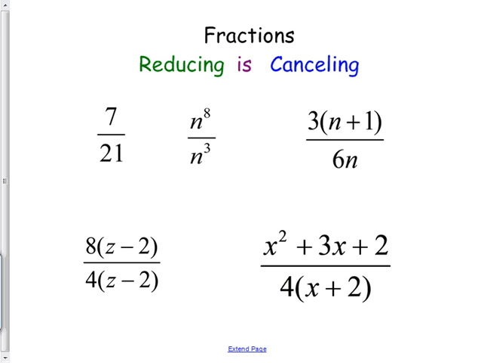All right, moving on. If you're dealing with fractions, you have to be able to reduce and cancel. We talked about this a little bit yesterday. I want to see if you caught on to it. If I have 7/21, can I reduce that? Yes. How could I reduce it? By canceling. If you learn it this way, I think it's good for you. This 21 could be 7 times 3. And this is a 7 on the top. And now see how the 7s can cancel? And the answer is 1/3. When you cancel, you're leaving a what behind? A 1. Good. So this is really 1/3. See?